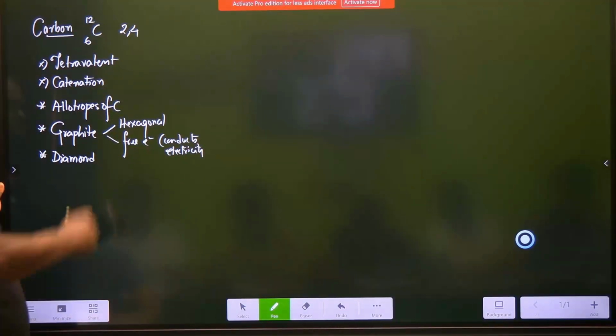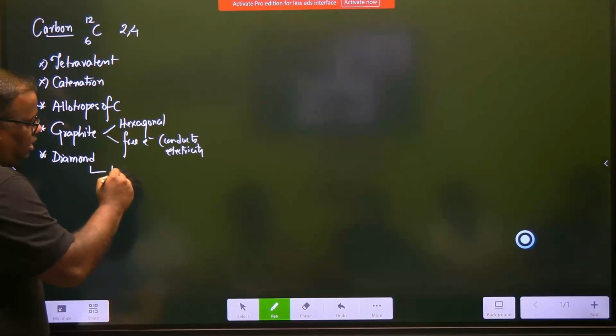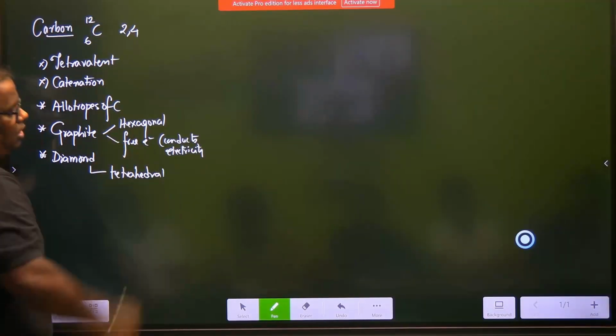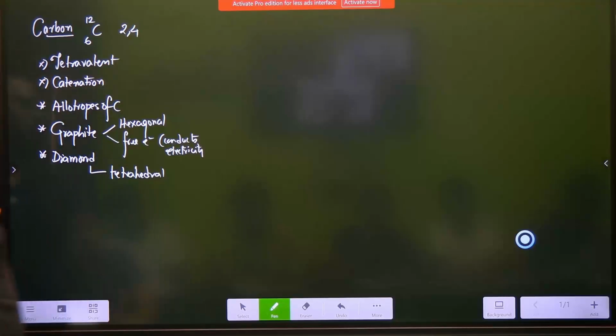Then the diamond structure is tetrahedral, and diamond does not conduct electricity. Diamond is the hardest substance that is known to man. Graphite is a very, very soft substance. Also, graphite is formed in layers. This is all about understanding carbon.